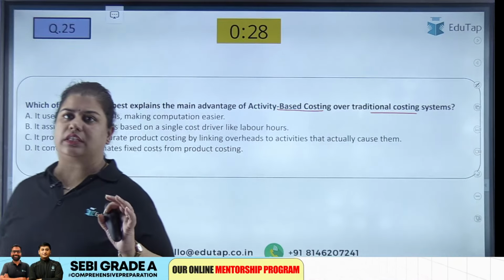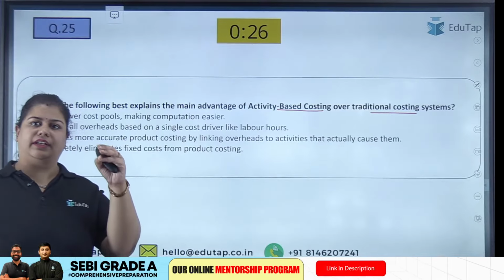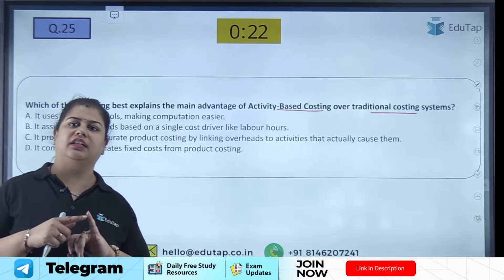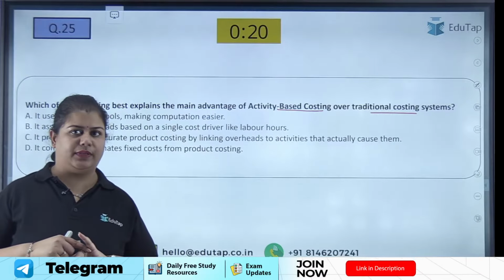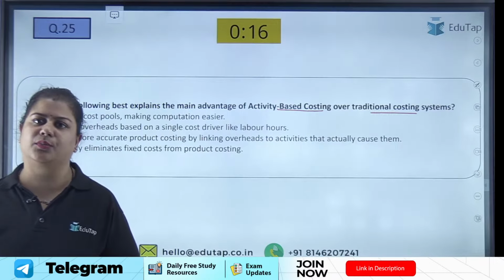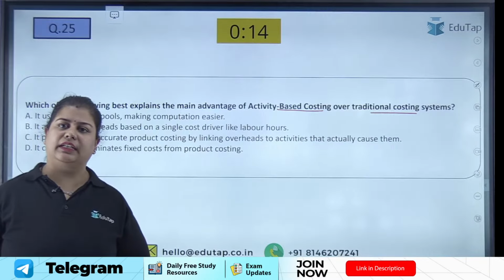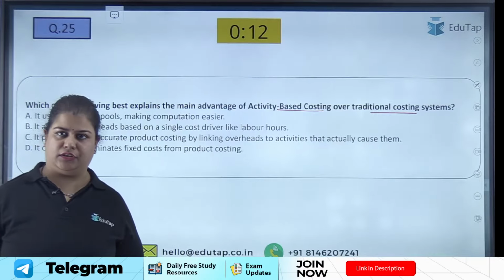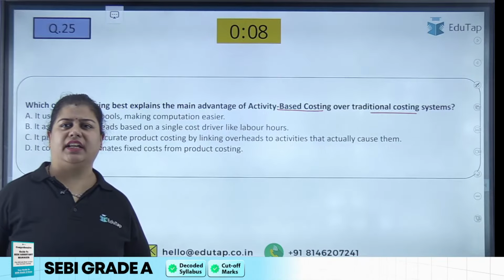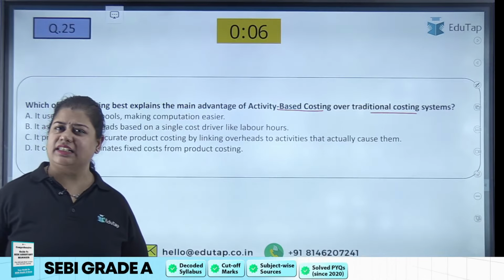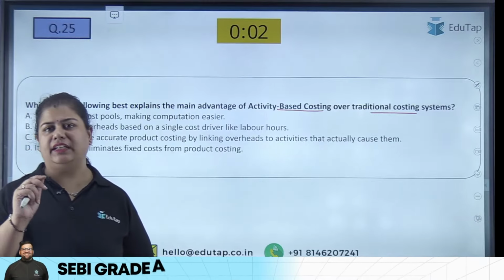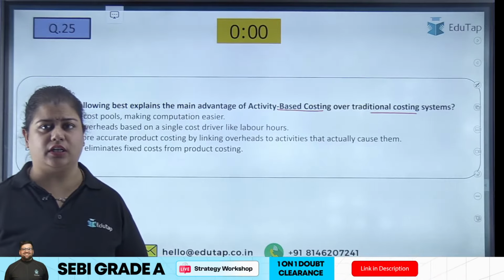Traditional costing says that when I add all my direct expenses, my direct material, direct labor, direct expenses, this becomes my direct cost and I can directly attribute it to my product. But there are some costs which are indirect in nature, like rent, or there can be some stationery or any salary of a supervisor. These are some indirect costs. I cannot directly attribute it to my product.